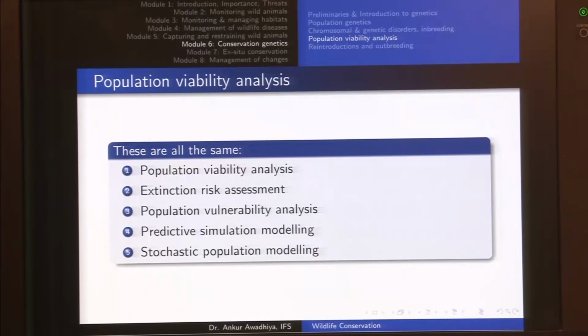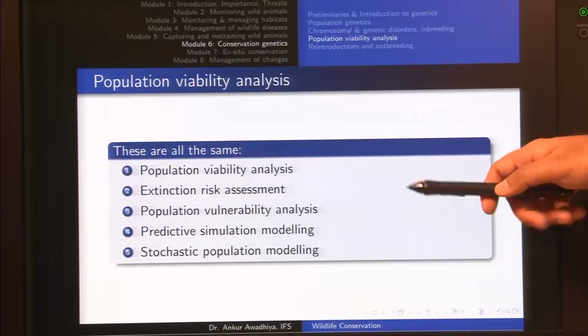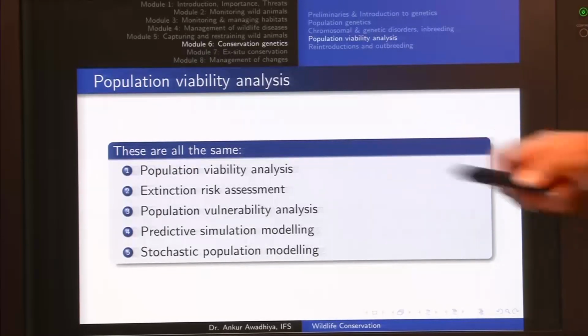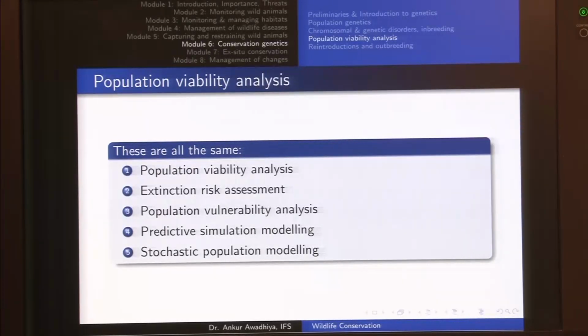Because we can tinker with our stochasticity variables to see whether our population is more vulnerable to extinction because of poaching, or because it is reaching the carrying capacity, or say because of inbreeding depression. So, we can play with all of our parameters to understand which parameter is making our population most vulnerable to extinction. This is another way in which this analysis can be used.